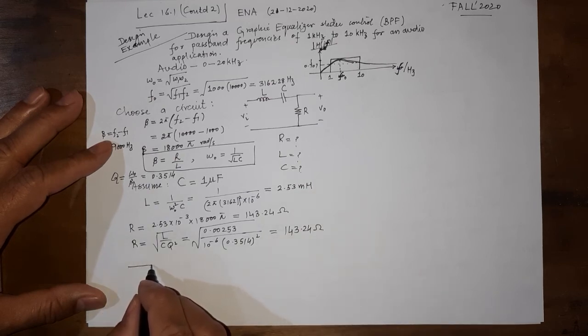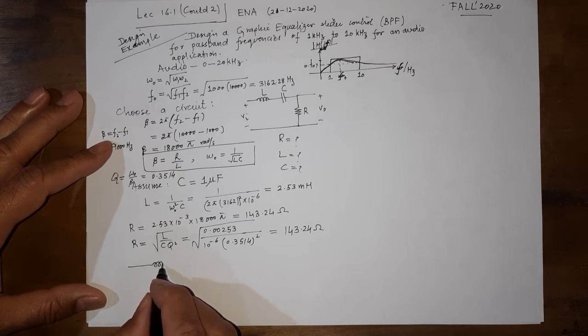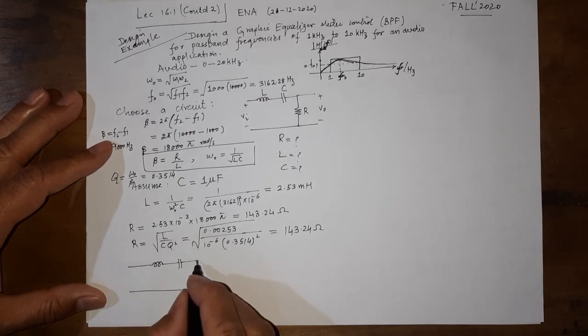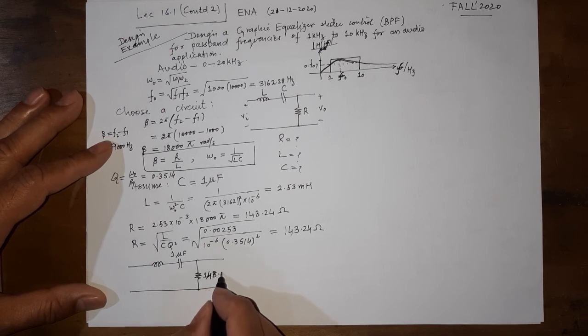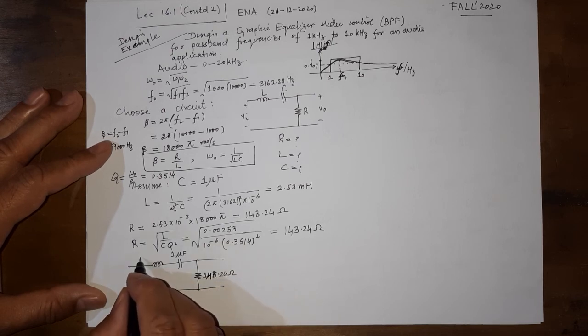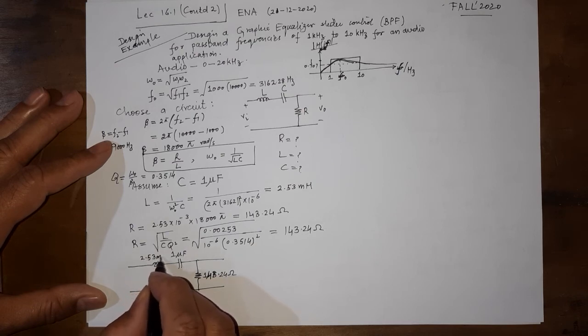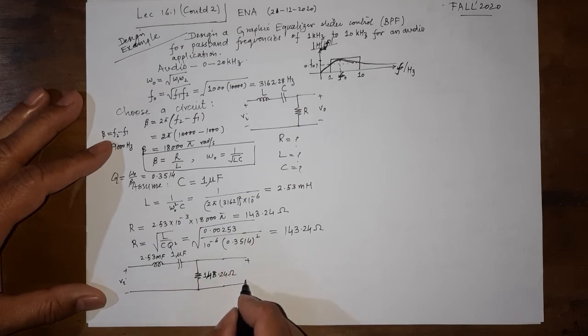Having said this, by design we mean that we have come up with a circuit with component values known: 1 microfarad here, 143.24 ohm, and a 2.53 millihenry inductance, and this is our band pass filter that is required.